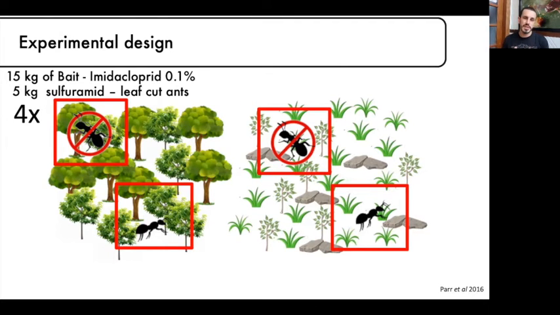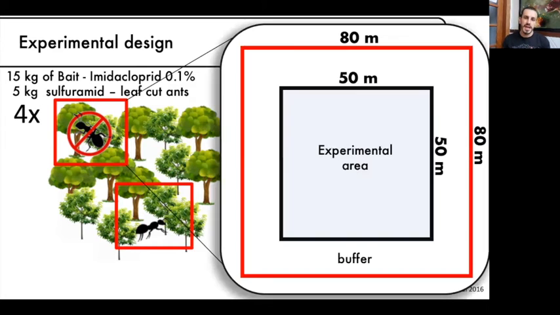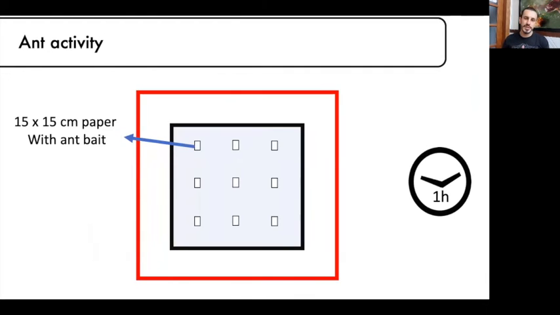In the suppression plots, we applied a bait with imidacloprid, and also another bait for leafcutter ants with sulfluramid. Each plot is 80 by 80 meters, but we just used the middle part, 50 by 50 meters square, to do our experiment. To measure ant activity, we used the same bait, but without imidacloprid, with a paper. We measured this before the ant suppression and after ant suppression.